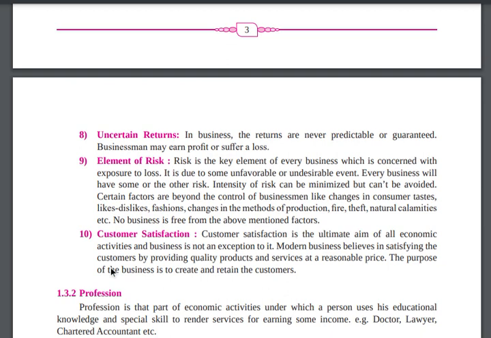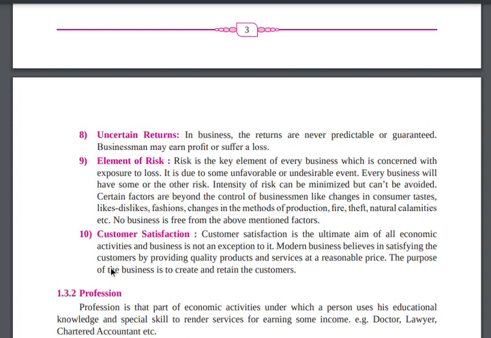Then element of risk. Risk is the key element of every business, and no business is free from the above mentioned factors. Clear? So the risk is very important. If you are doing a business, the risks are there. If you consider the farmer of mango, what kind of risk? For example, he cannot sell his product in June or July. That is a risk.